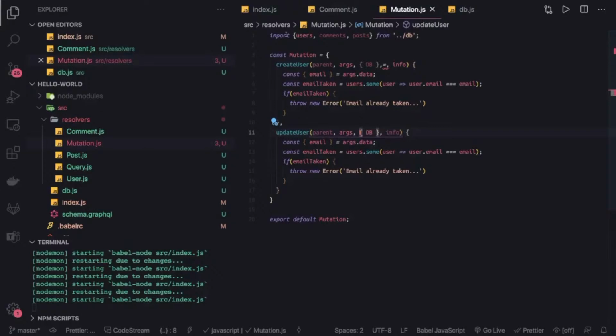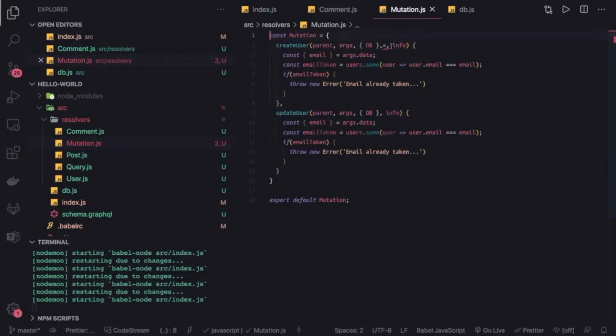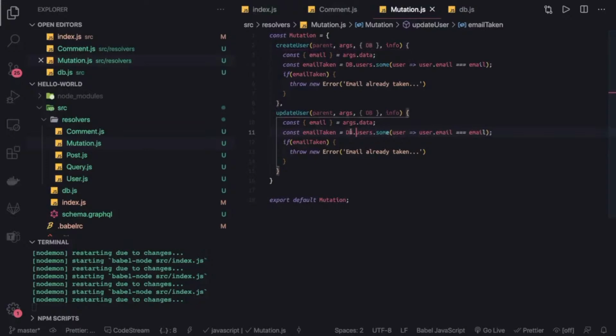Now we are going to access comments, posts, and users from db dot. Sorry for this. Now I can do db dot. Maybe this may not be the better naming, we can put something else. db dot users. Same we have to do for the queries and for all the types, right?